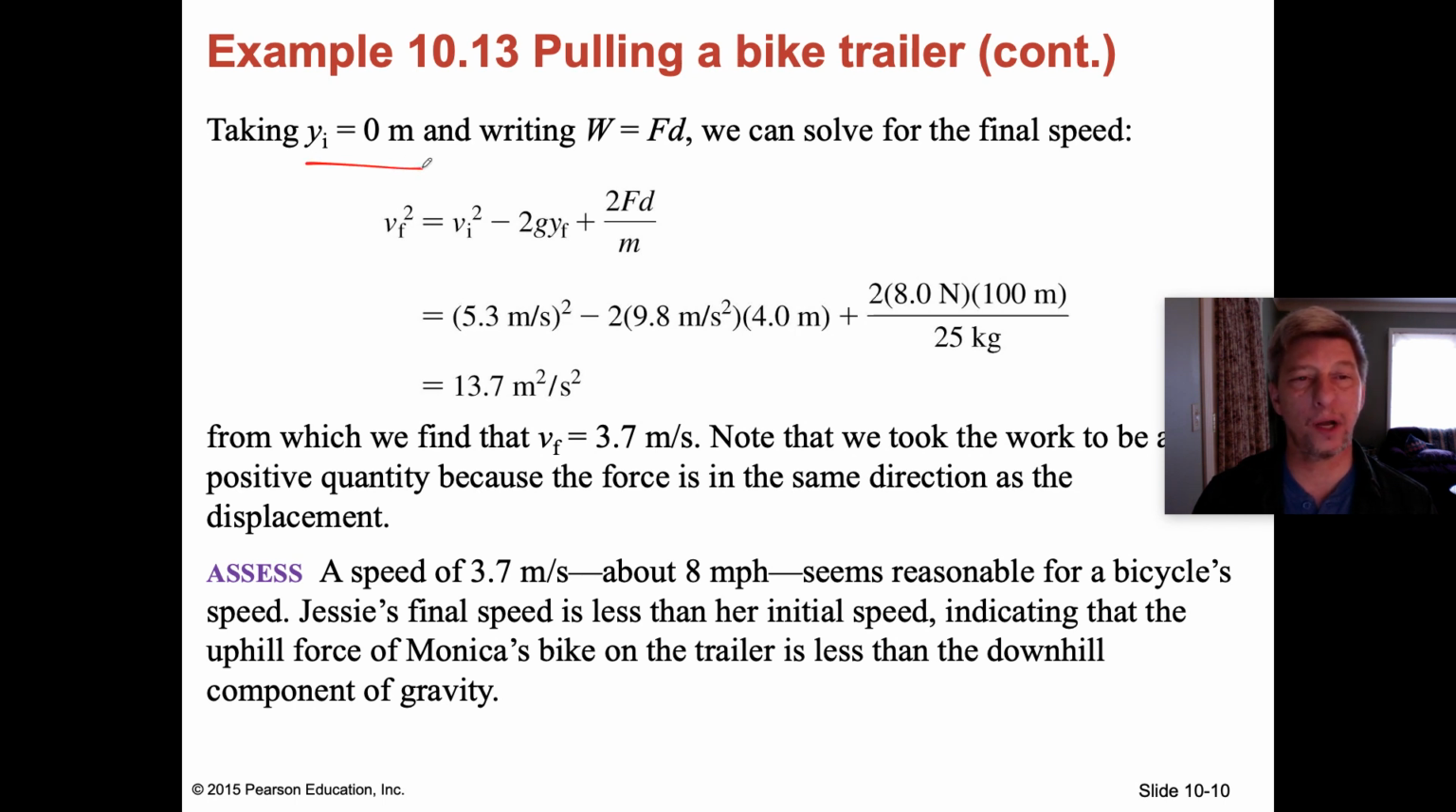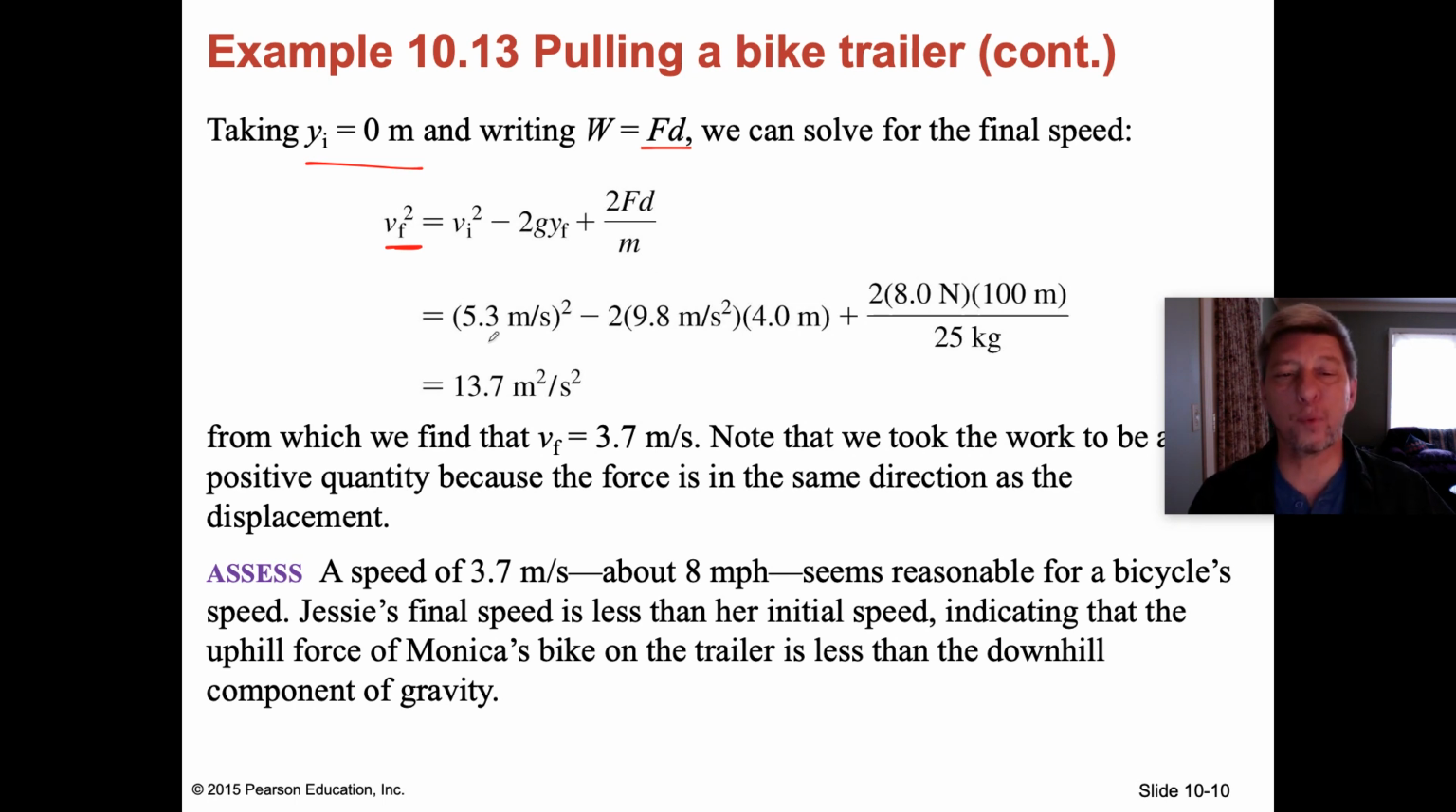Then we rearrange the equation. We already got rid of the initial gravitational potential energy because the initial height is 0. We know that the work is equal to force times displacement. Then, doing the same thing we did in the last equation, getting rid of the terms for mass, multiplying both sides by 2 to get rid of the 1/2, and solving for VF squared, we get VI squared minus 2 times G times the final height, plus the work divided by mass. We divided both sides by mass and multiplied both sides by 2.